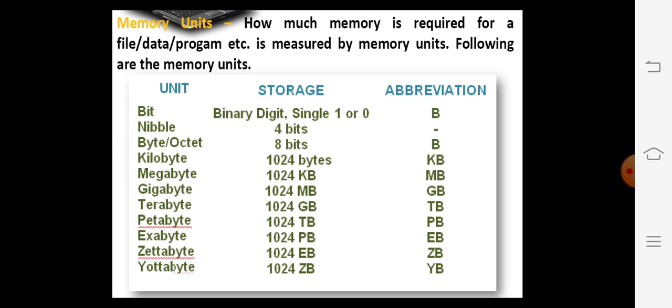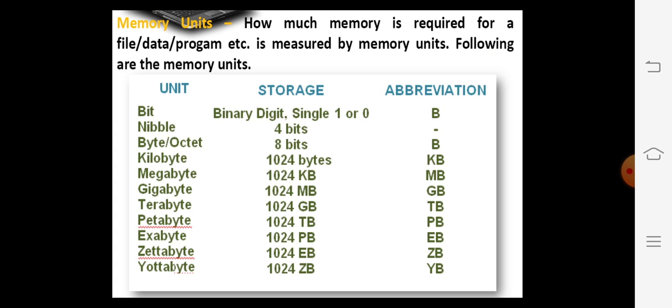One bit means either 0 or 1. Nibble means 4 bits. Byte means 8 bits. Kilobyte means 1024 bytes. Megabyte means 1024 kilobytes. Like that we have gigabyte, terabyte, petabyte, exabyte, zettabyte and yottabyte.